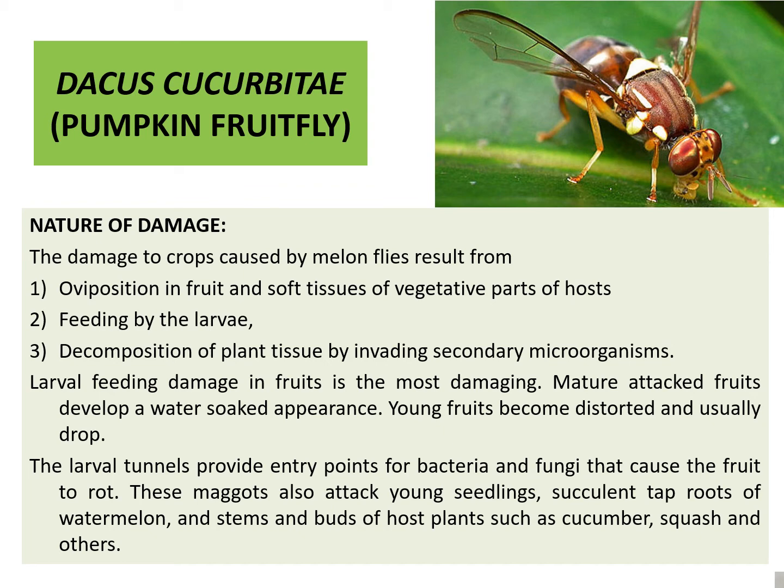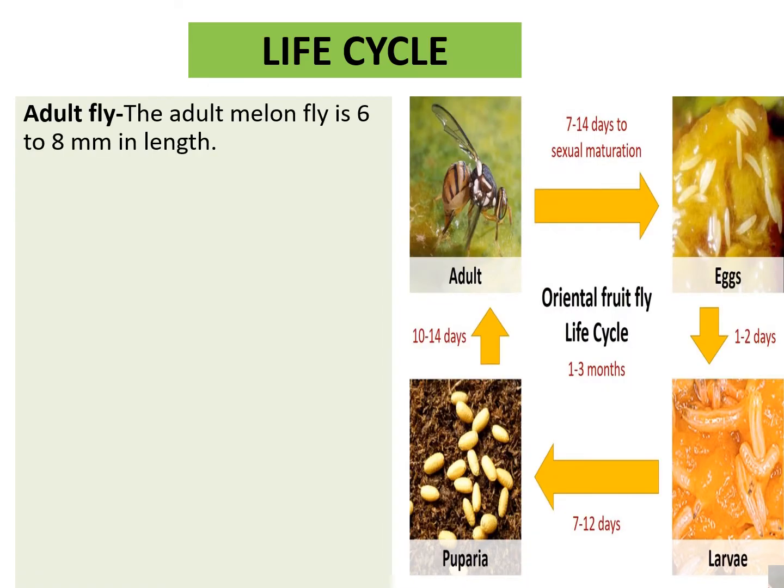These maggots also attack young seedlings, succulent tap roots of the watermelon, and stems and buds of host plants such as cucumber, squash, and others. The life cycle includes: the adult lays the eggs, the eggs mature into larva, the larva will form pupa, and ultimately the adult will emerge out.